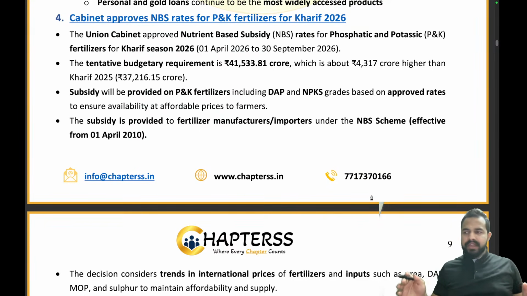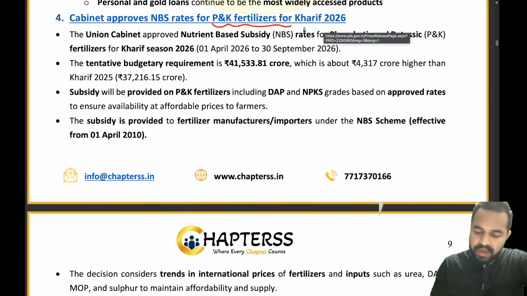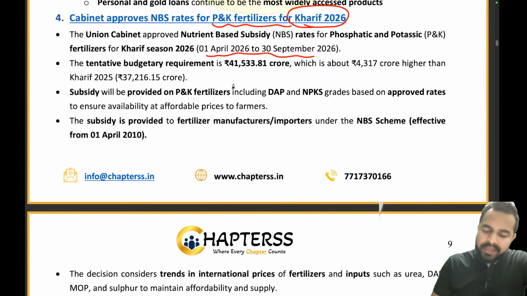Now the next article is: Cabinet approves rates for P&K fertilizers for Kharif 2026. The Kharif season is from April to September, right? And Cabinet has approved the nutrient-based subsidy rates for phosphatic and potassic fertilizers for Kharif season of 2026.